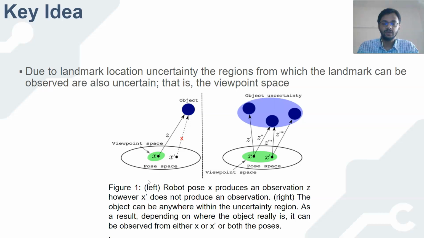On the left hand side of this figure, we can see the object, so its location is precisely known, and there exists a certain set of viewpoints from which the robot can observe the object. For example, if the robot has a laser rangefinder, then whenever the object is within the sensing range, all such viewpoints produce an observation. However, the object location by itself can be uncertain, as seen on the right hand side of the figure. In such a case, we cannot say for sure where the object is. For example, the object can be anywhere within the blue shaded region, which is a 3 sigma uncertainty ellipse. Therefore, the viewpoints from which the object can be observed can also become uncertain.